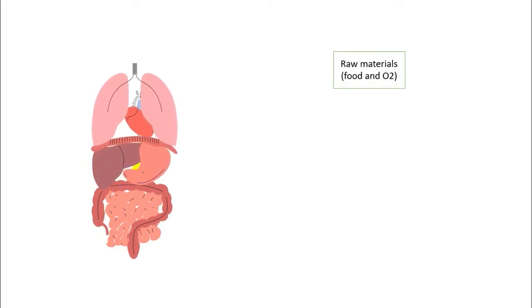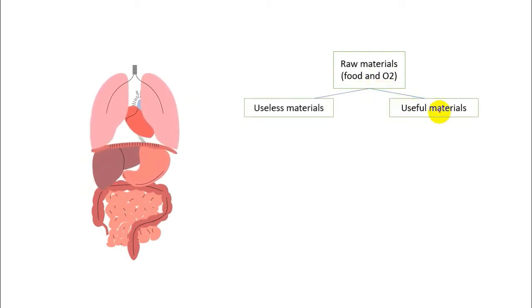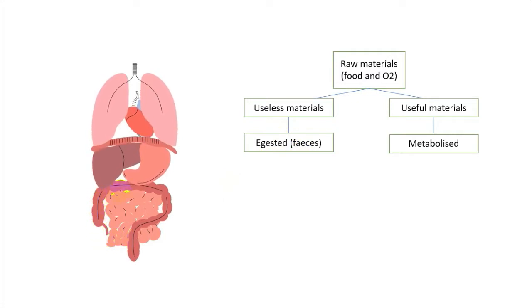So we said that for getting energy we are in need of food and oxygen, and if we get food and oxygen inside our body, it can be divided into two parts: useful material and useless material. Useless material is excreted by the large intestine as feces and comes out from our body. Useful materials can be used in metabolic reactions, or they can be metabolized. So what is metabolism, or metabolic reactions? All the chemical reactions which are happening inside our body are metabolism.